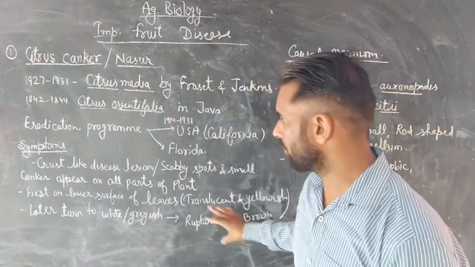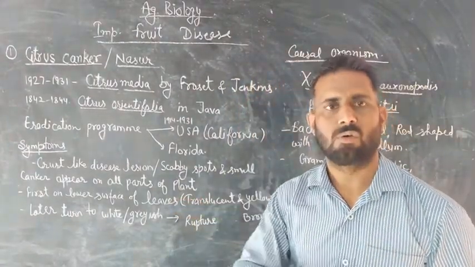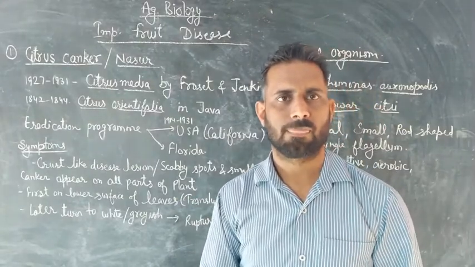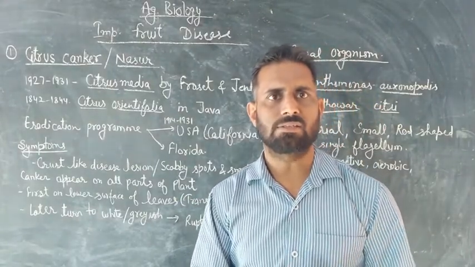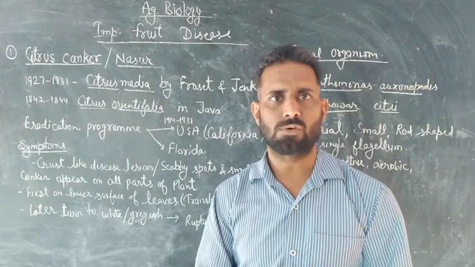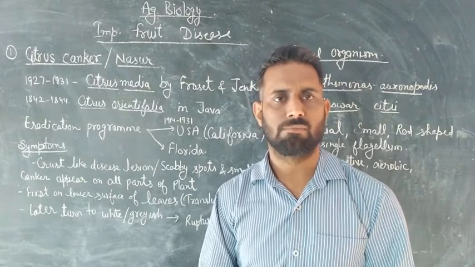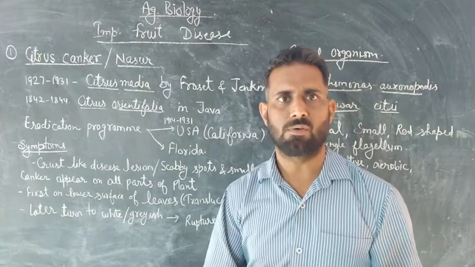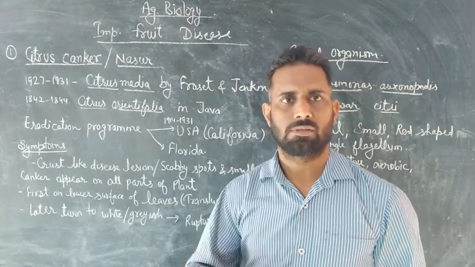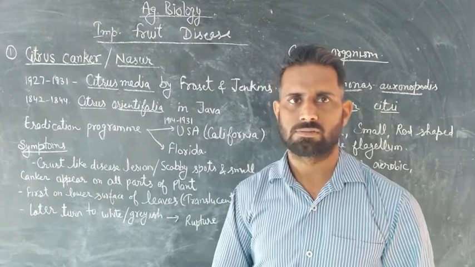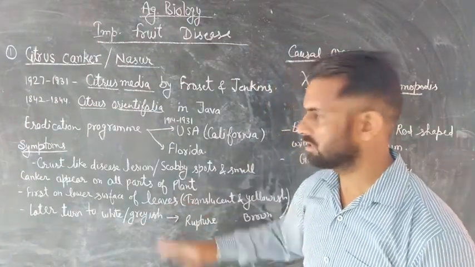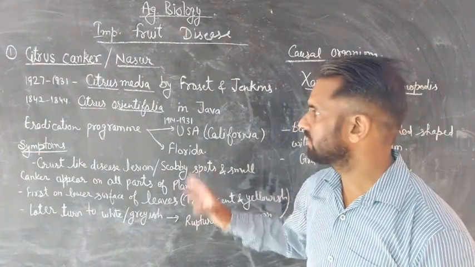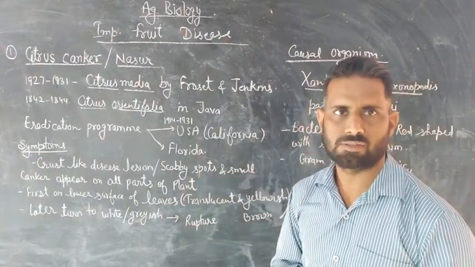And these types of spores are found on the young twigs and fruits. These cankerous spores contain many million pathogens which spread out and increase the disease. Okay, so this is all about the symptoms found on the plants.